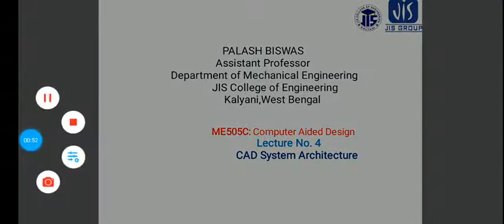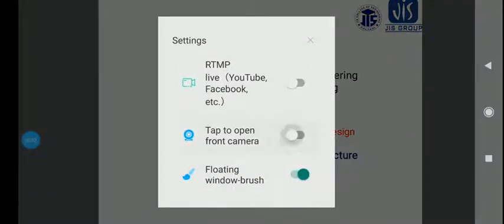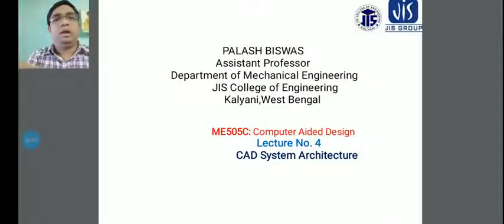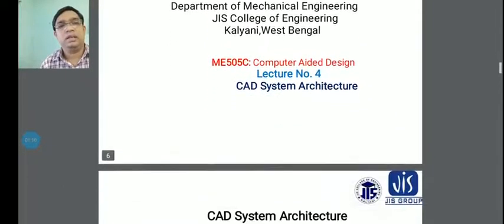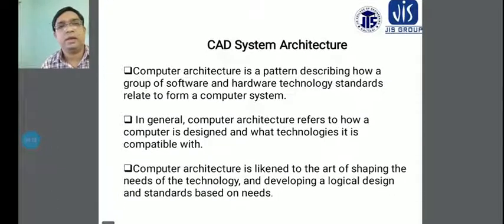My name is Palaj Biswas, Assistant Professor, JS College of Engineering, Department of Mechanical Engineering. Today we will discuss the CAD system architecture. In previous classes we discussed computer aided design, and today we discuss CAD system architecture. This is my lecture number 4, on CAD system architecture.